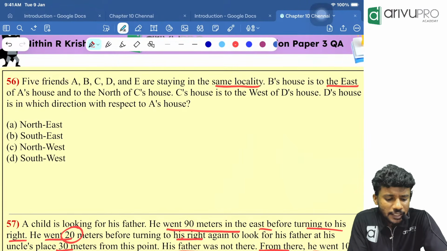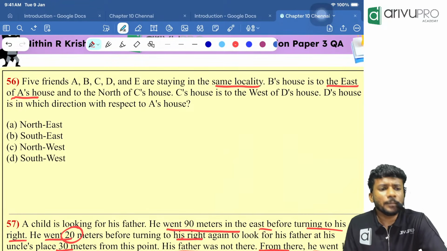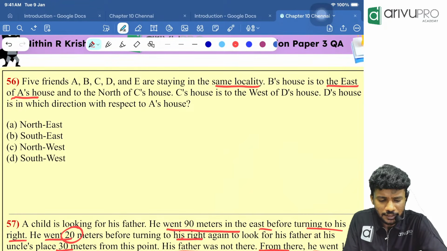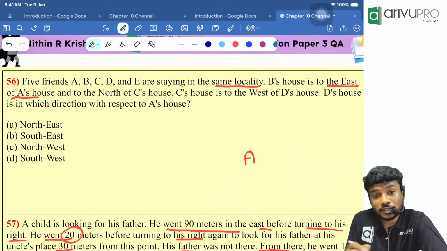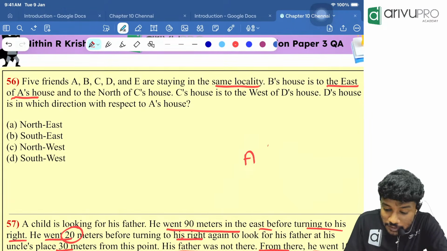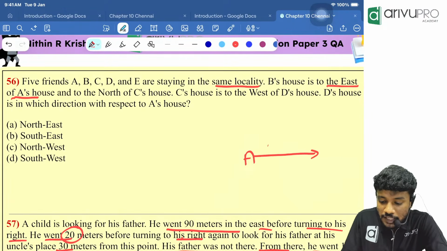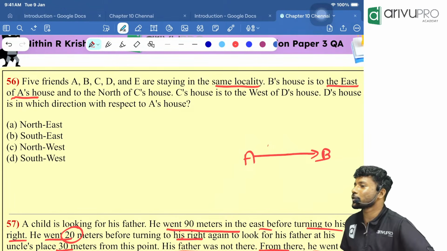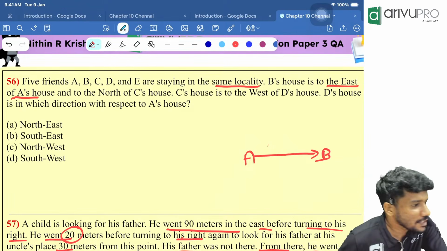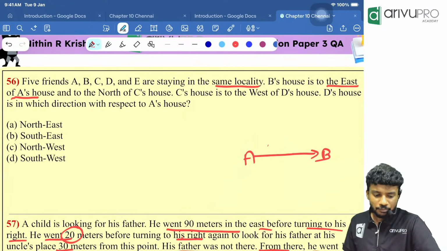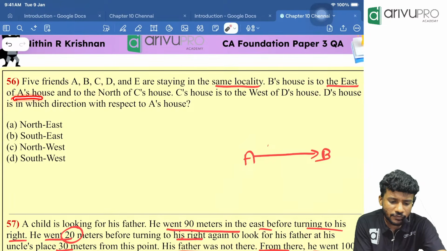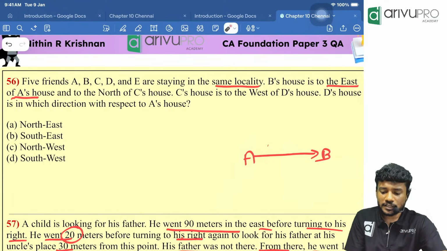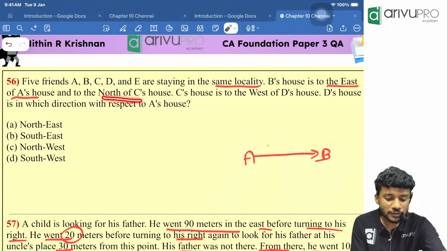B's house is to the east of A's house. B's house is to the east of A's house means what? With respect to A's house, B's house is to the east. East means towards our right or towards our left? Towards our right. So whose house is there? B's house is there towards the right of, or towards the east of, A's house. Then people, one more thing is mentioned. B's house is to the east of A's house and to the north of C's house. Whose house is to the north of C's house?